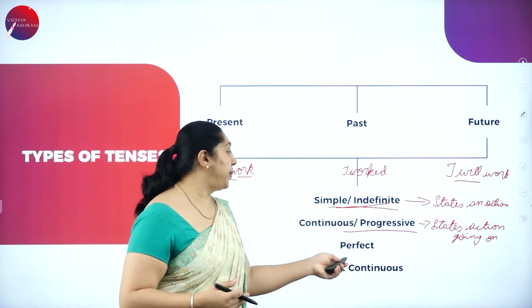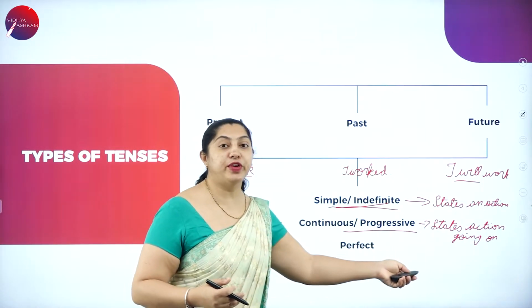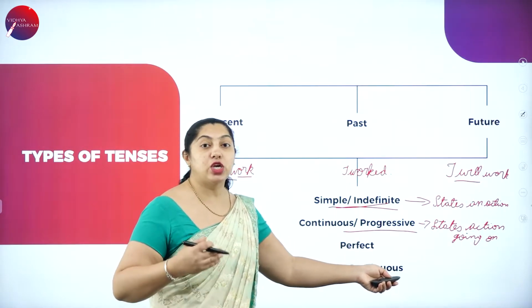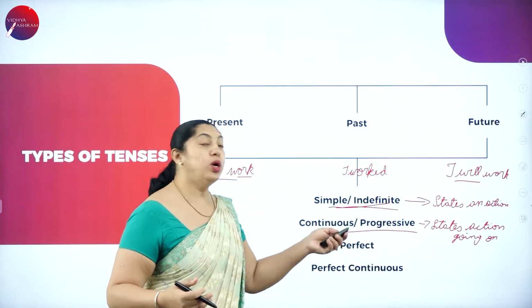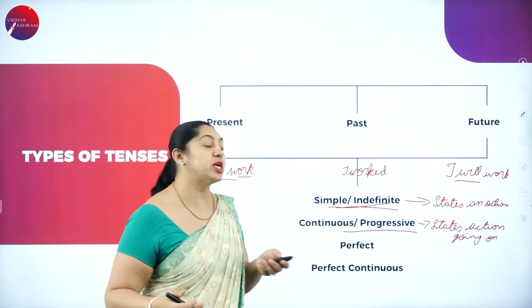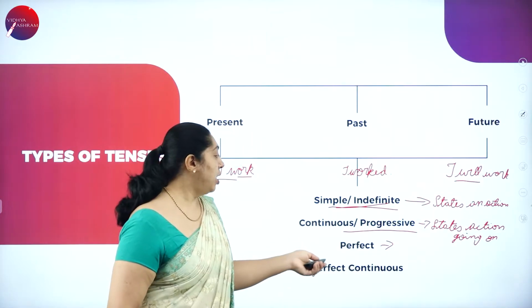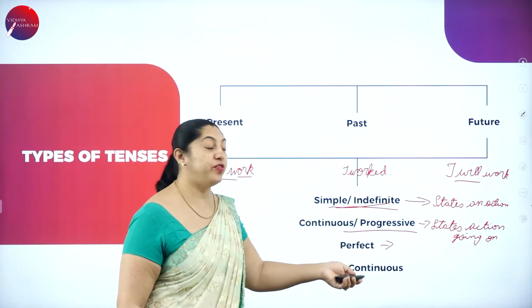Moving on to the present perfect, past perfect or future perfect.